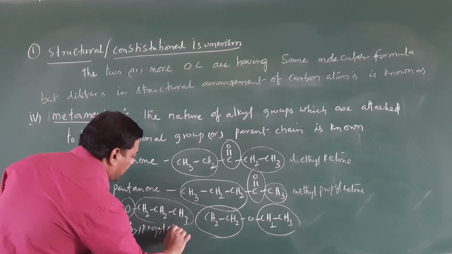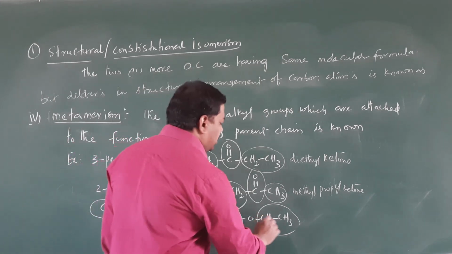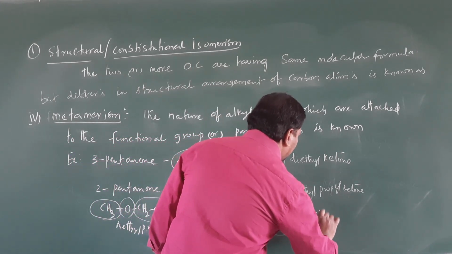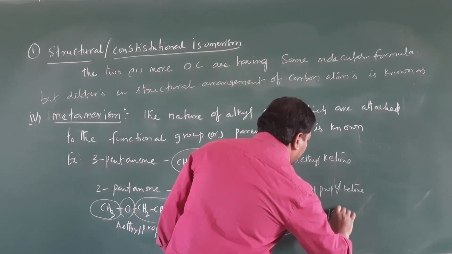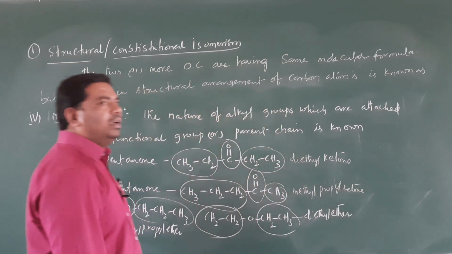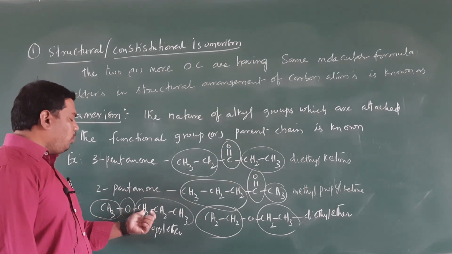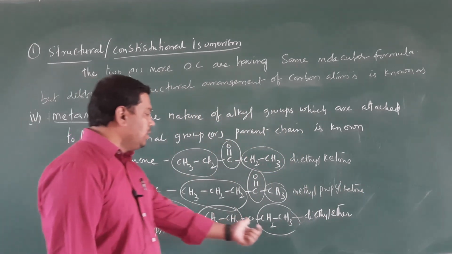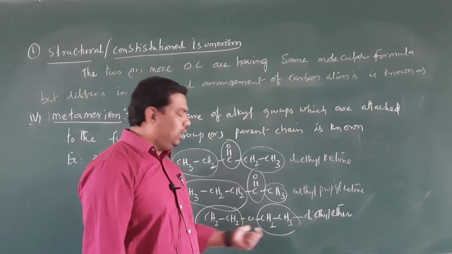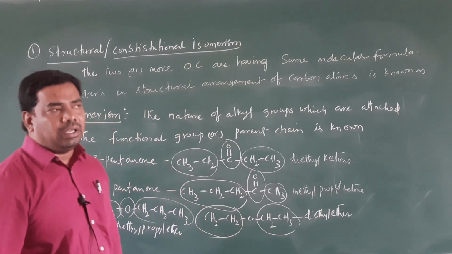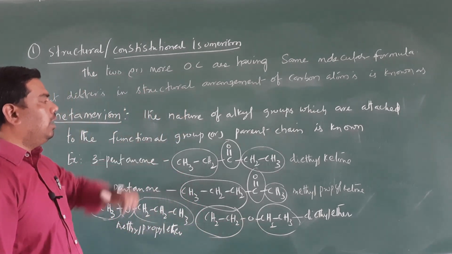Methyl propyl ether, or propoxymethane, is the IUPAC name. And this is diethyl ether, with the IUPAC name ethoxyethane. Okay, clear student.